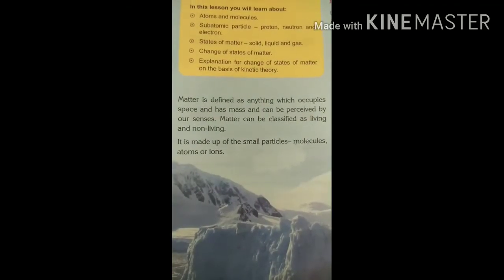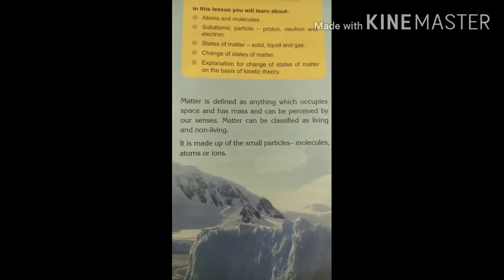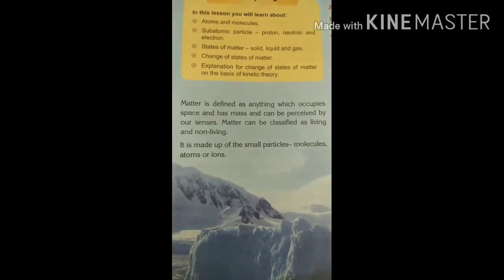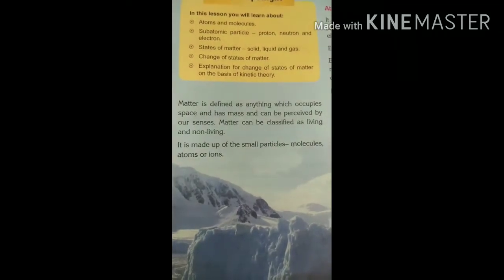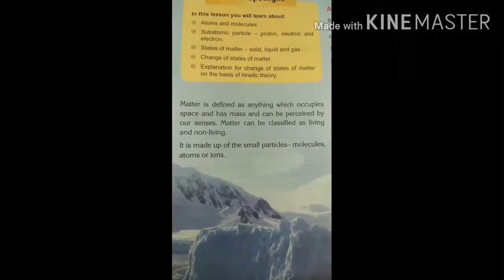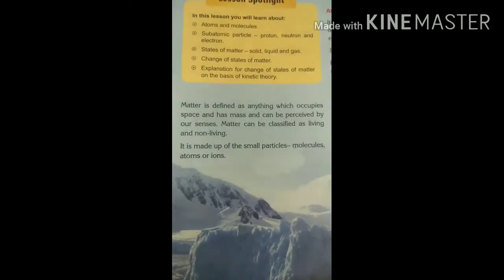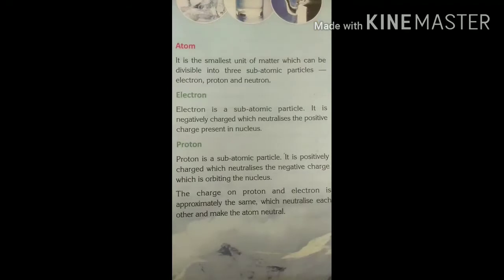So what is matter? Matter is defined as anything which occupies space and has a mass and can be perceived by our senses. Matter can be classified as living thing and non-living thing. It is made of small particles: molecules, atoms or ions.